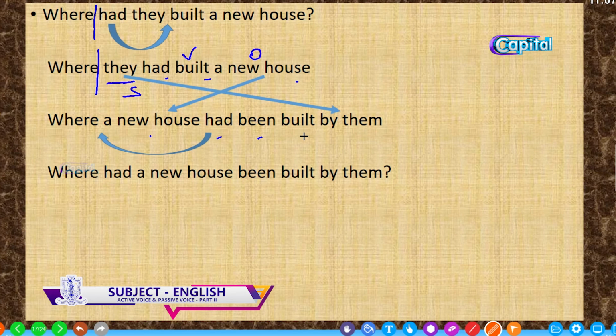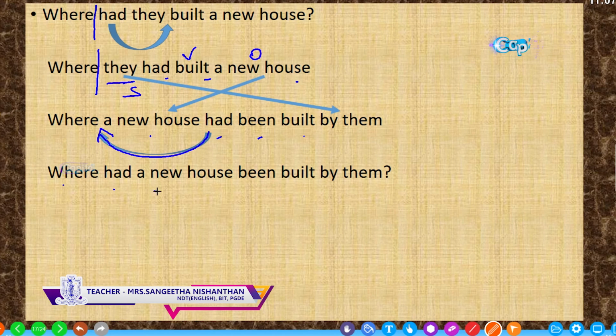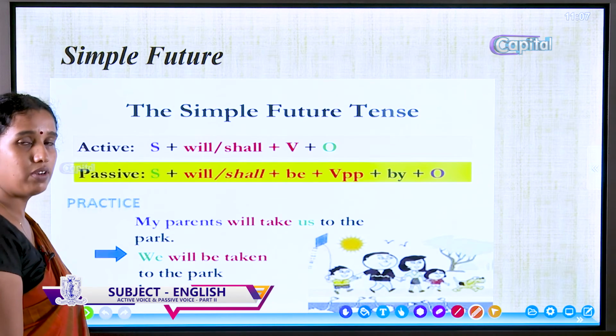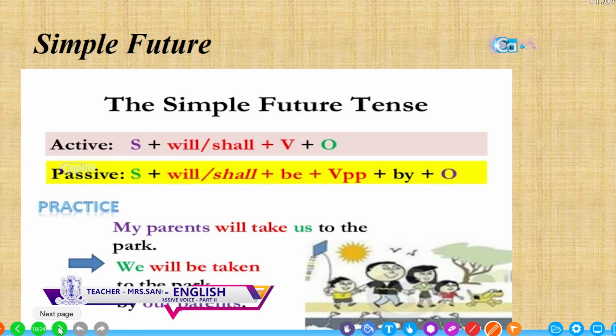Again you have to make it a question. So, bring the had before the subject. So, where had a new house been built by them? So, when changing the questions, WH or yes or no question, you have to make it into statement word order and then again change it into the question.